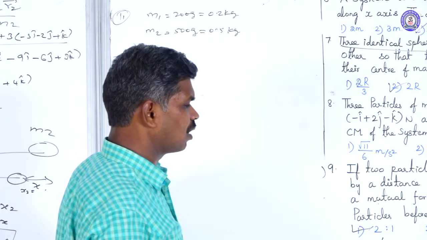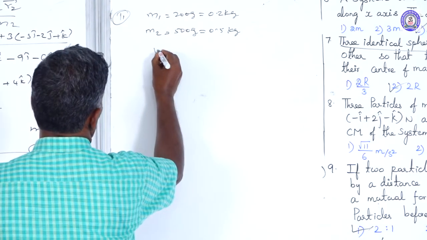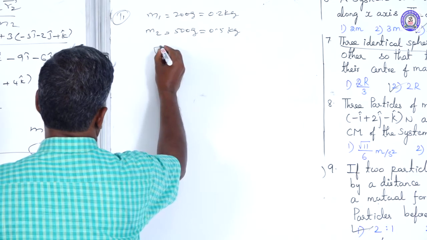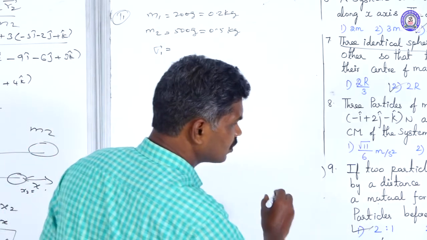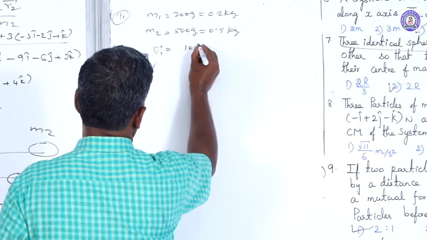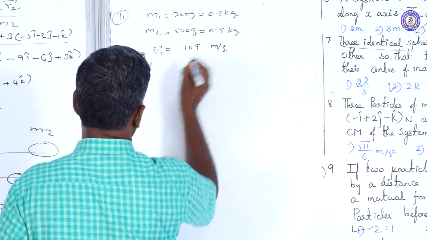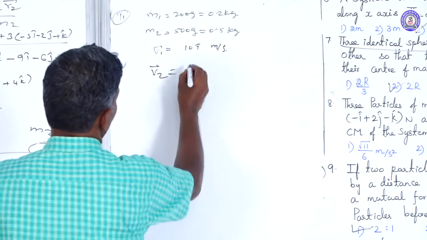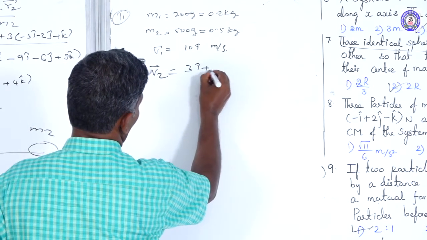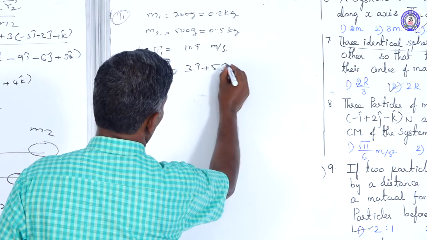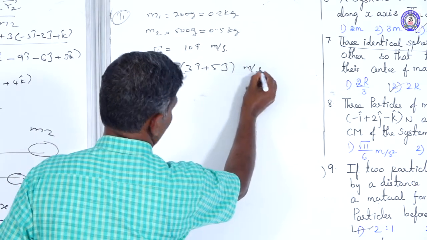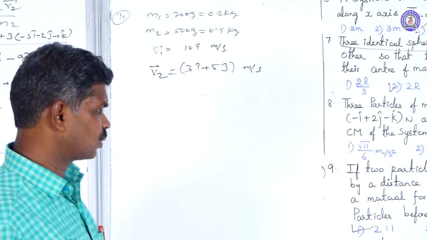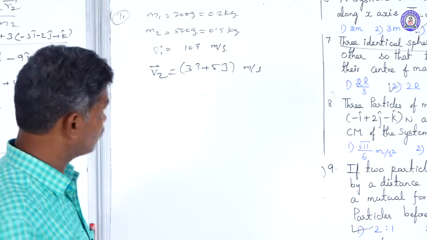They have velocities: the first one v1 vector equal to 10 i cap meter per second, v2 vector equal to 3 i cap plus 5 j cap meter per second respectively. Then find the velocity of the center of mass.